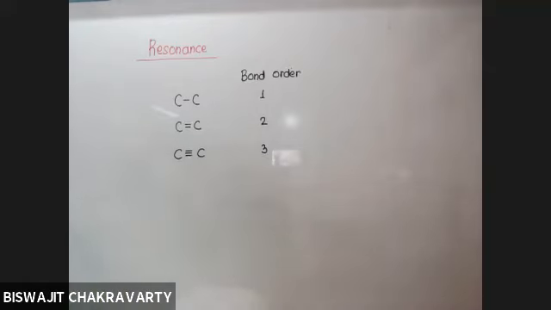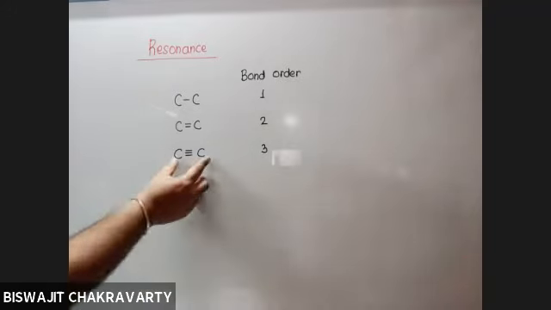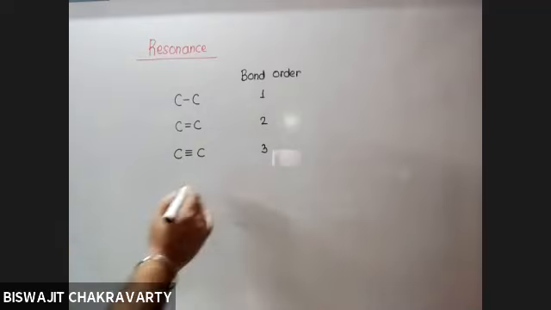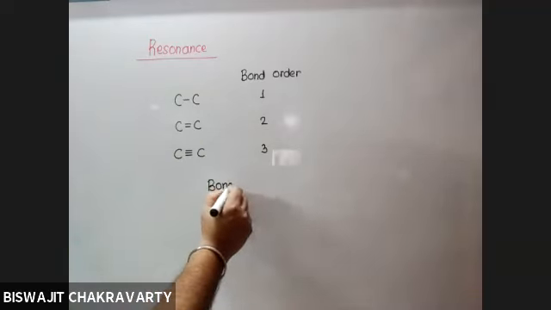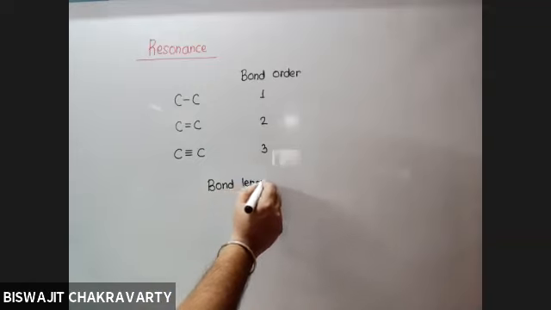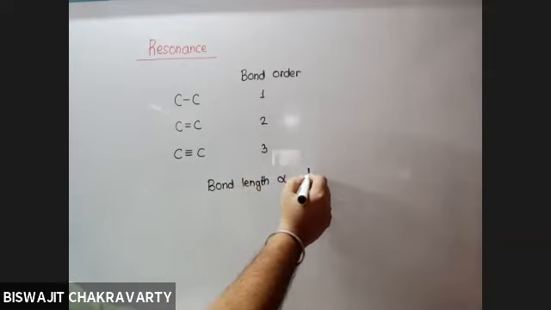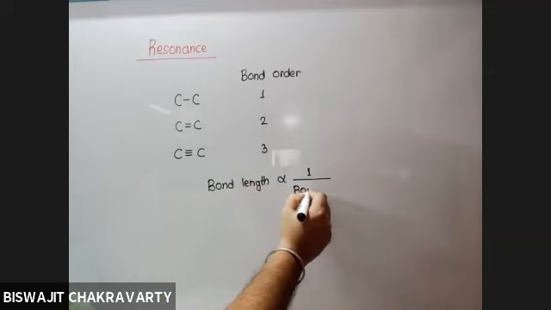Yes, sir. Okay. Now it has been further found out experimentally that the more the number of bonds present between any two atoms, the closer the atoms come to each other. The more the number of bonds, the stronger is the bond, and accordingly, as the bond becomes stronger, the bond length becomes shorter, which means that bond length and bond order are inversely proportional to each other.